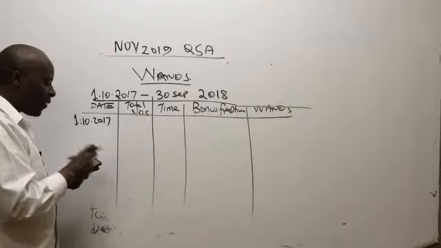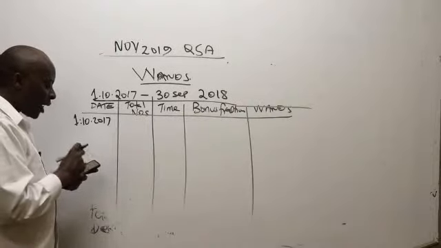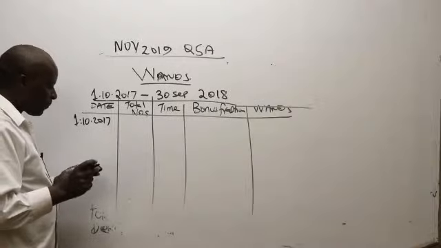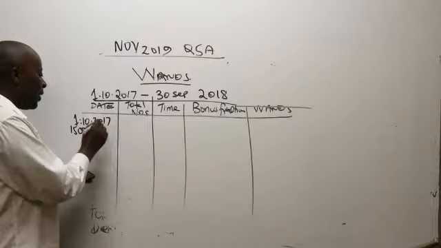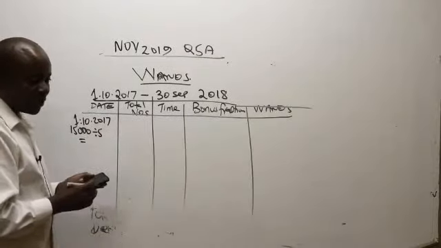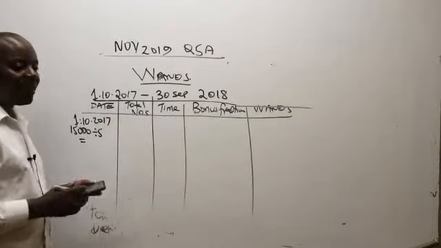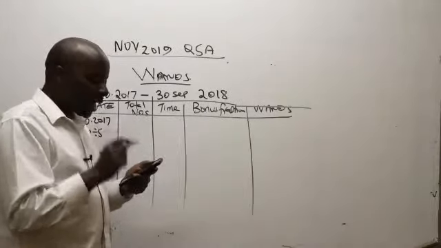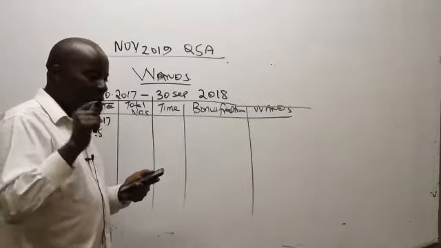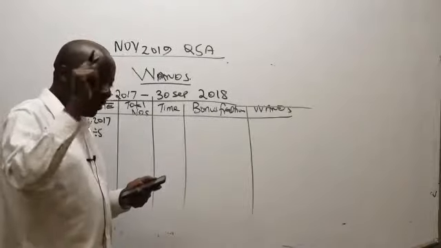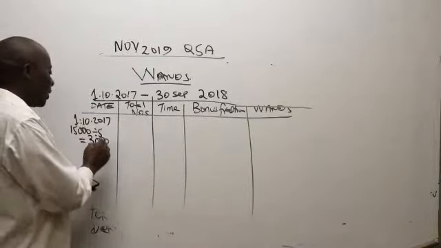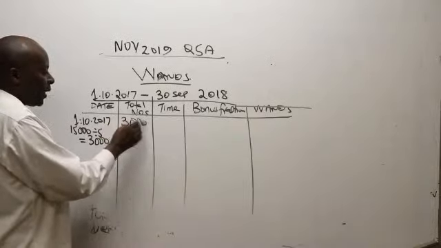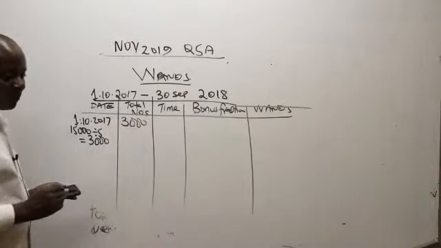Now that they are capturing their figures in shillings thousands, I would want also us to capture these in shillings thousands. So in this case, the number of shares they had were 15,000 divided by 5, which gives us how many shares? Remember, they have given us the share capital, and I want the number of shares. So I'll take the share capital divided by the par. So they're telling me that this should be 3,000.